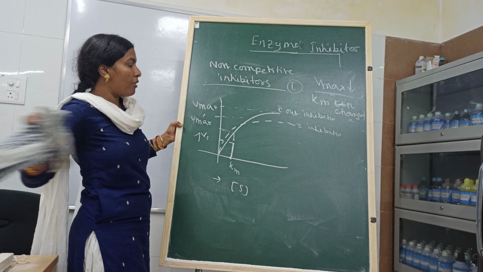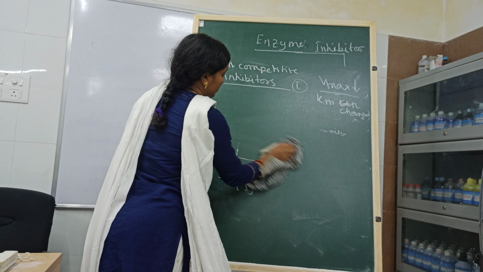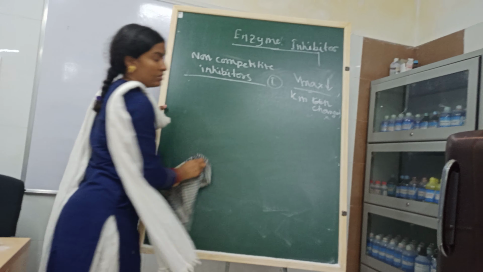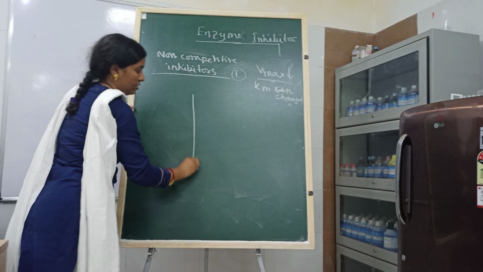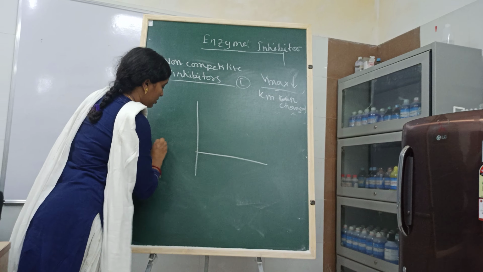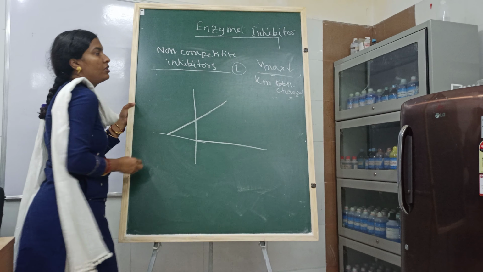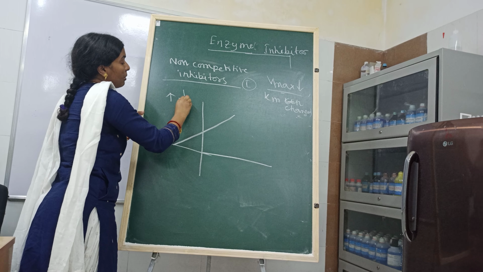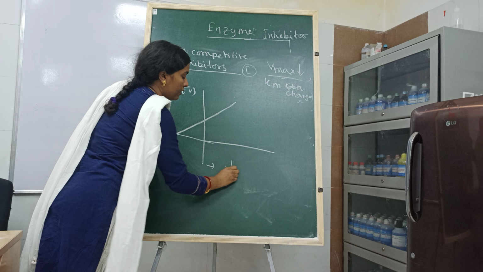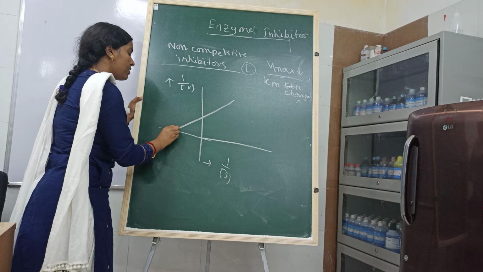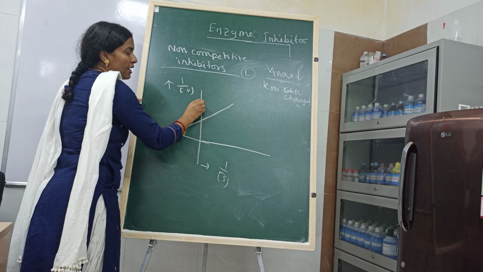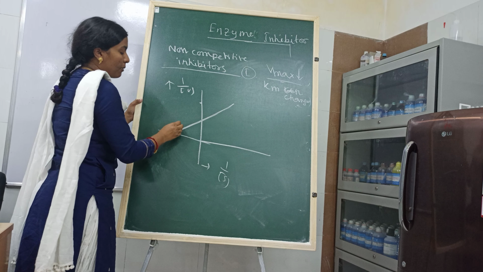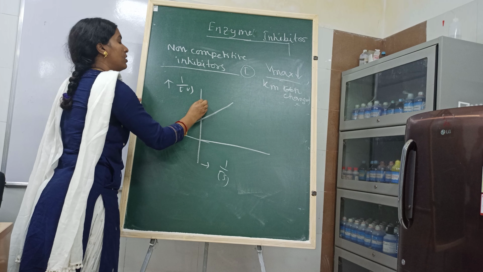And what about the Lineweaver-Burk plot? This is the normal plot. This is your 1/V, this is 1/S. Here the Km is unchanged, but Vmax is decreased, so 1/Vmax will be increased.